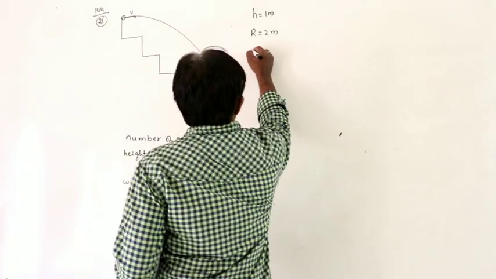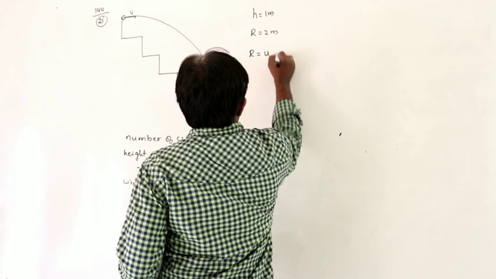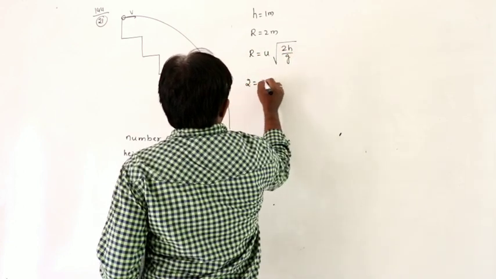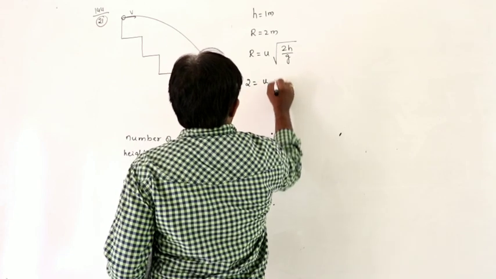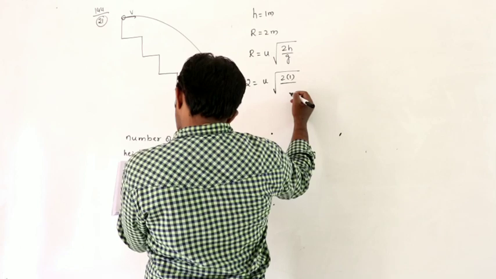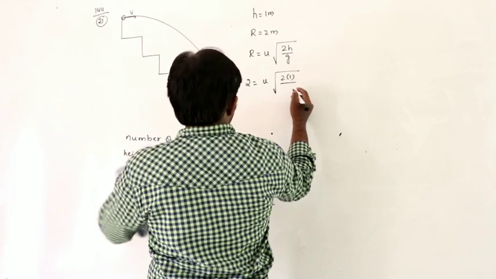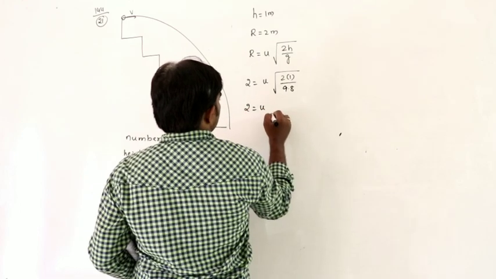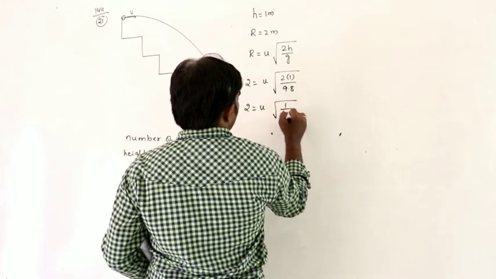So from this we know R is equal to u into under root 2h by g. R is 2, u into under root 2h is 1, g is approximately, g not mentioned, 9.8. So 2 is equal to u into root of 1 by 4.9.